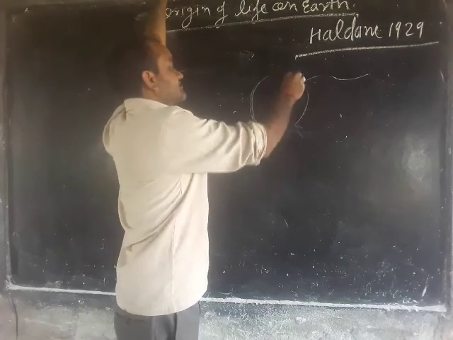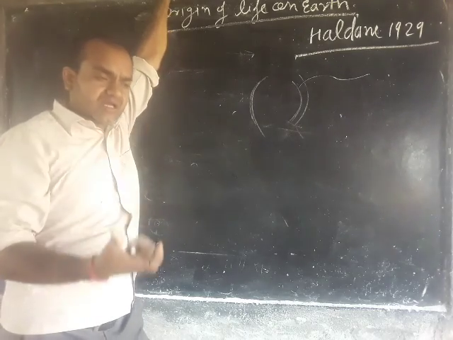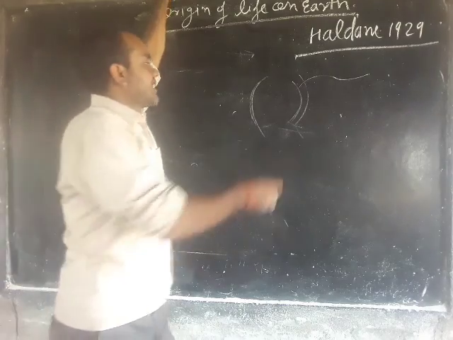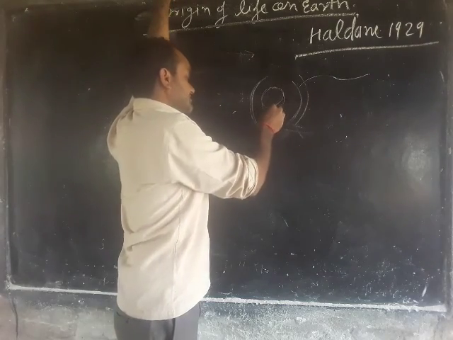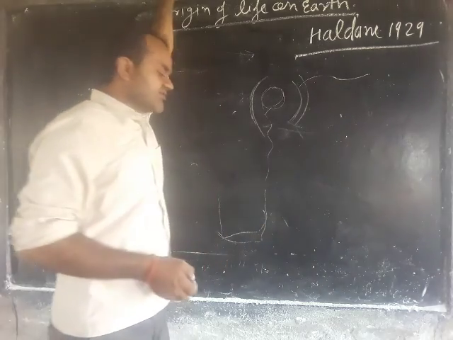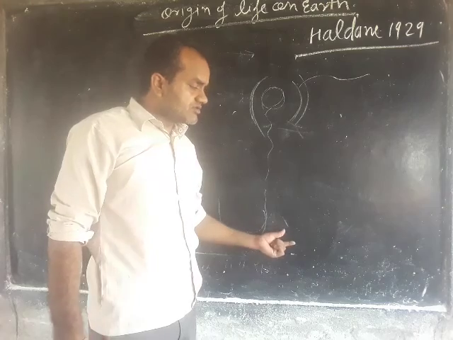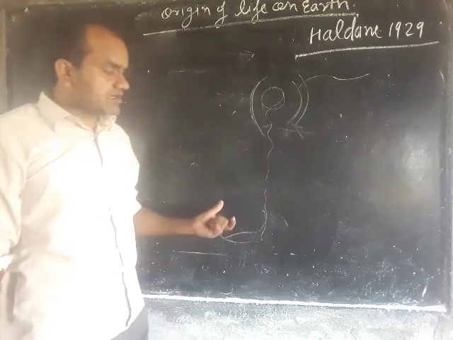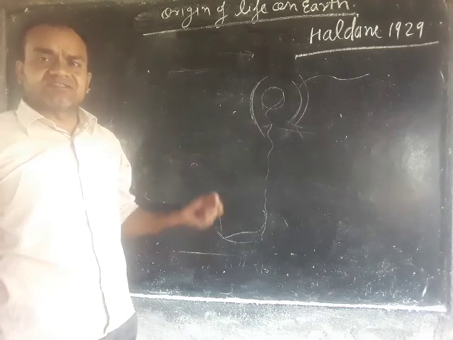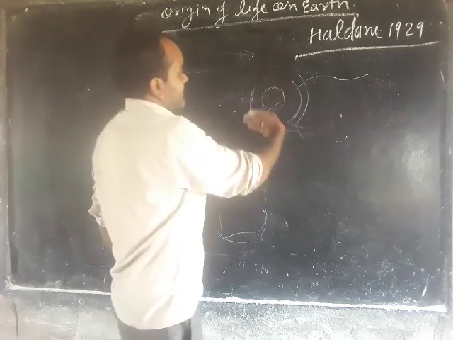This flask contains methane, ammonia, hydrogen and water vapor. During the electric discharge, fluid material accumulates, and by analysis of the fluid material we get organic substances such as sugars, amino acids and so on. This is the experiment of Stanley Miller.